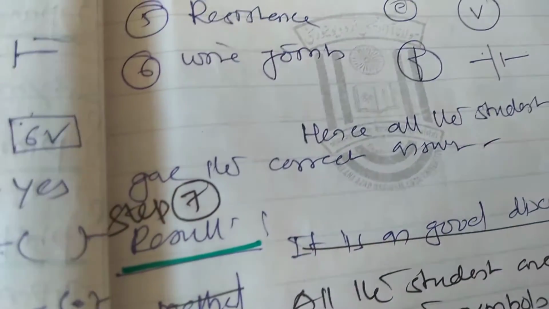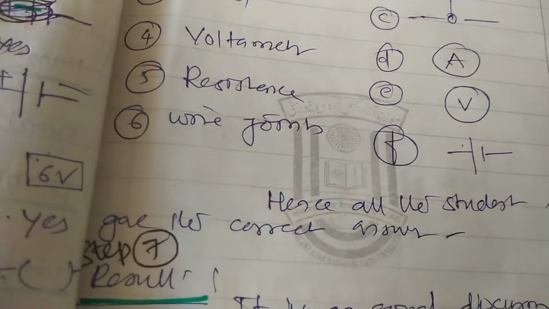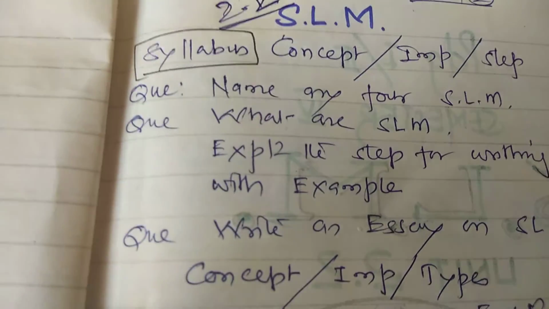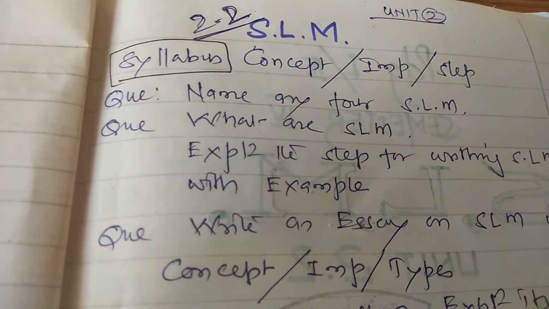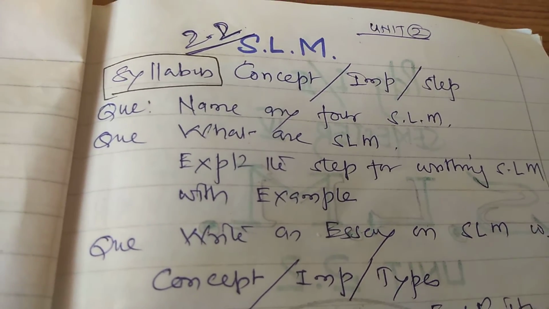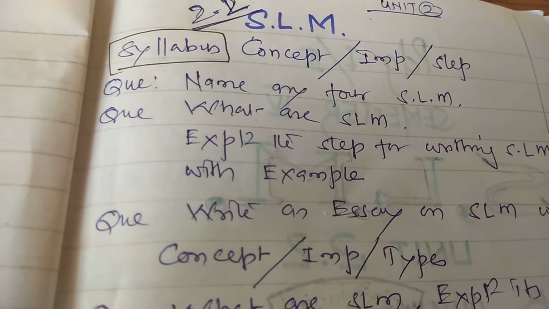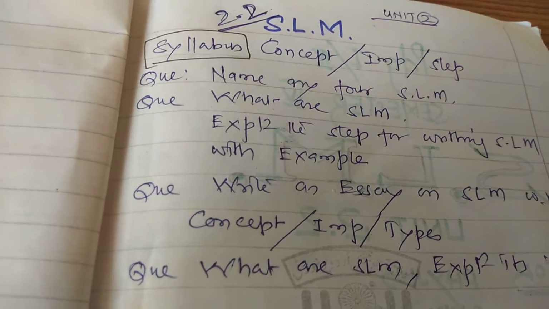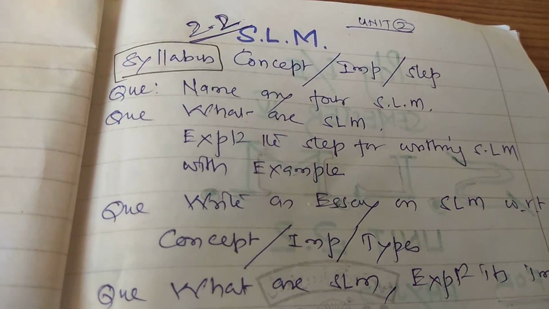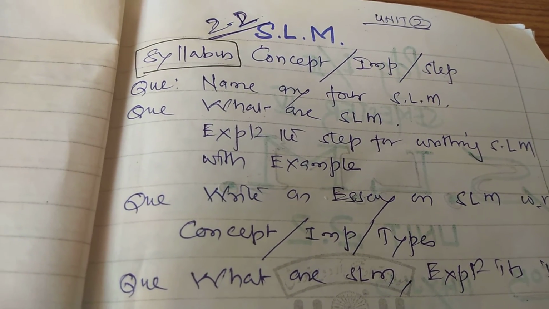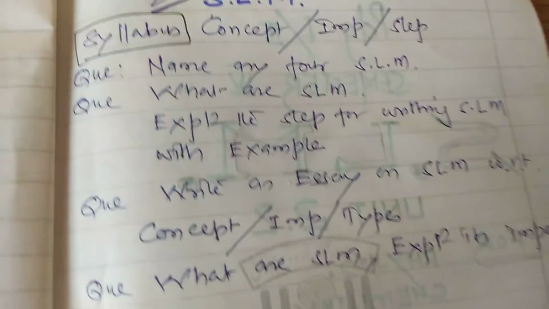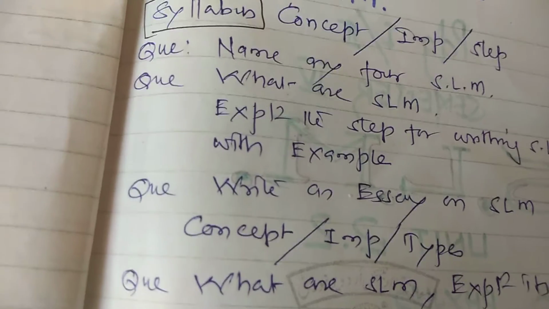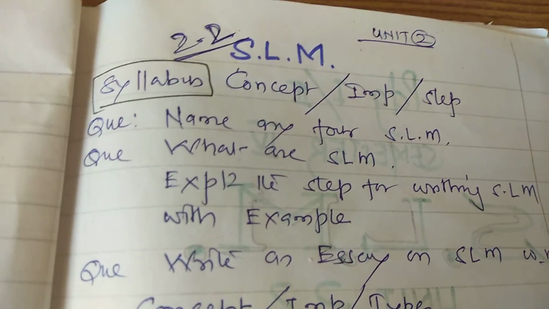It is a simple method. In examinations, they are going to ask questions like: name any four SLM, what is SLM, explain the steps for writing SLM with examples, or write an essay on SLM with respect to concept, importance, and types. Short questions may also be asked in the examination. Okay, thank you.